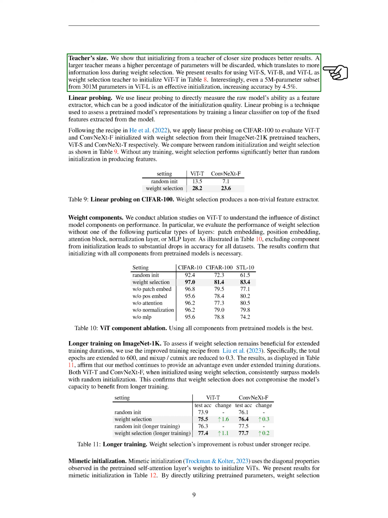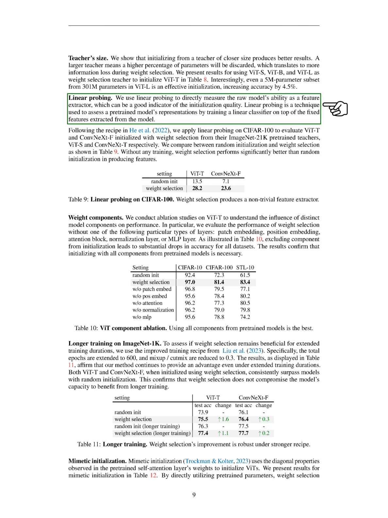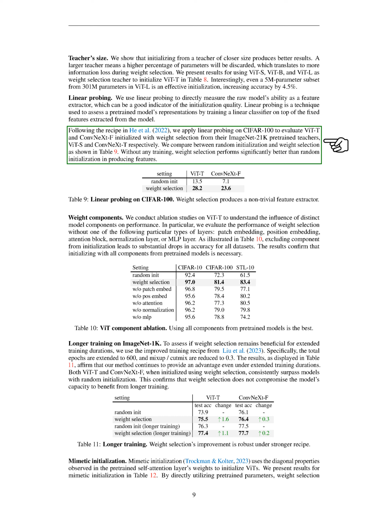A larger teacher means that a higher percentage of parameters will be discarded, which leads to more information loss during weight selection. We used linear probing to directly measure the raw model's ability as a feature extractor, which can be a good indicator of the quality of initialization. We found that without any training, our weight selection method performed significantly better than starting from scratch in producing features.